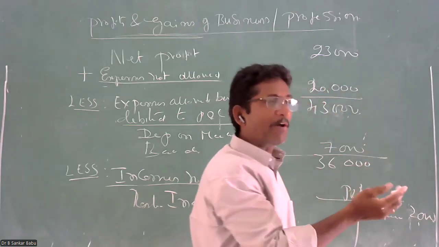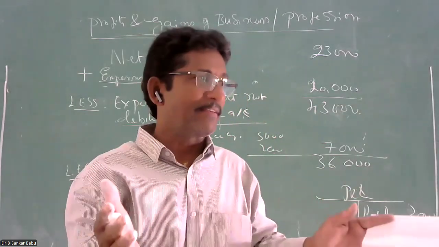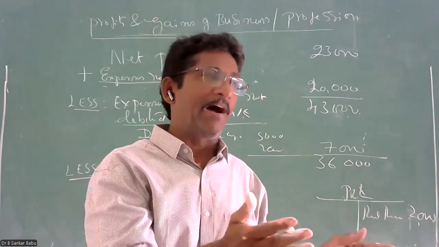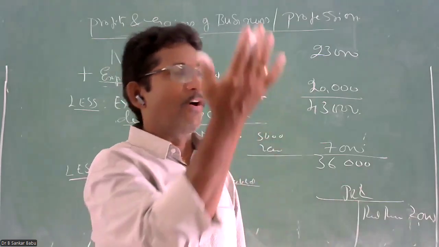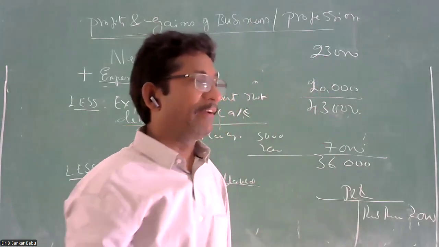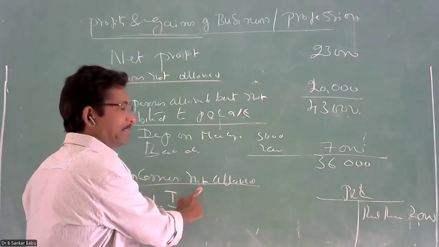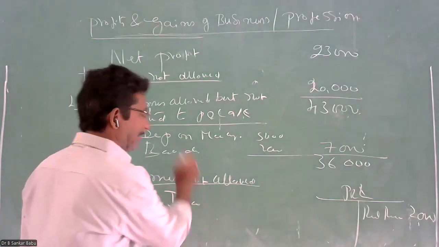If you want to know the real profit, you have to deduct the incomes which are not related to the business. If it is created in your business P&L account, that implies your profit has gone up. In order to know the real profit, that should be deducted. That's why incomes not allowed, or inadmissible incomes, are deducted. Rent received.